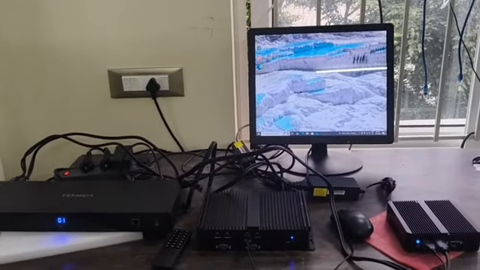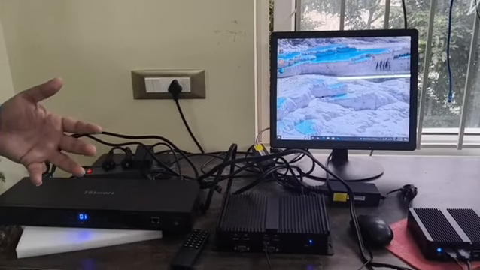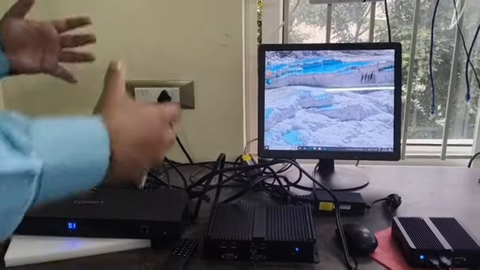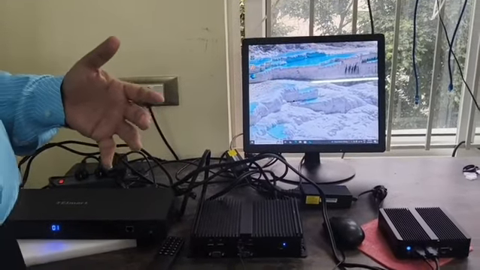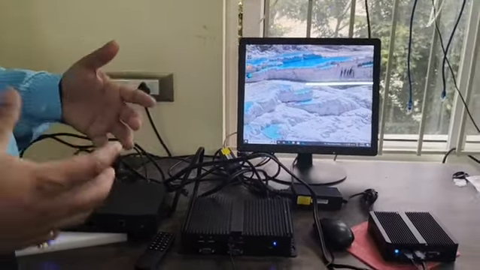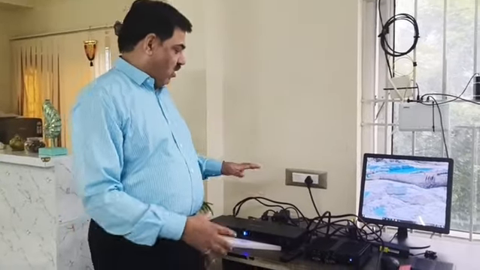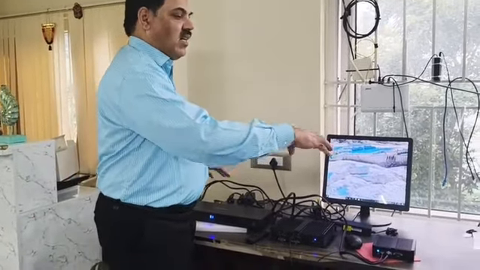You can connect different operating systems, and you can have this output. So what will happen is we are optimizing the resources.